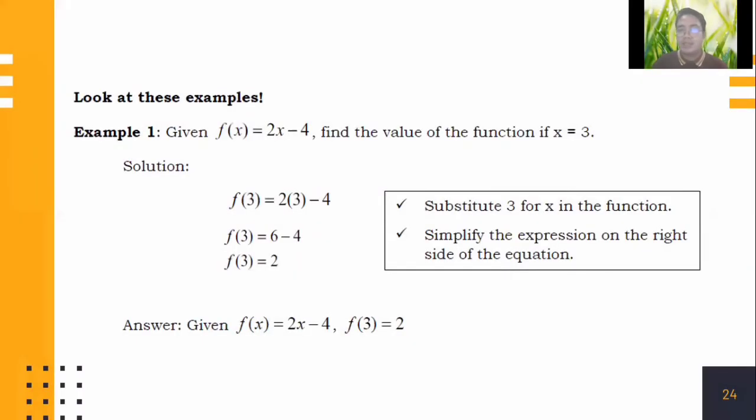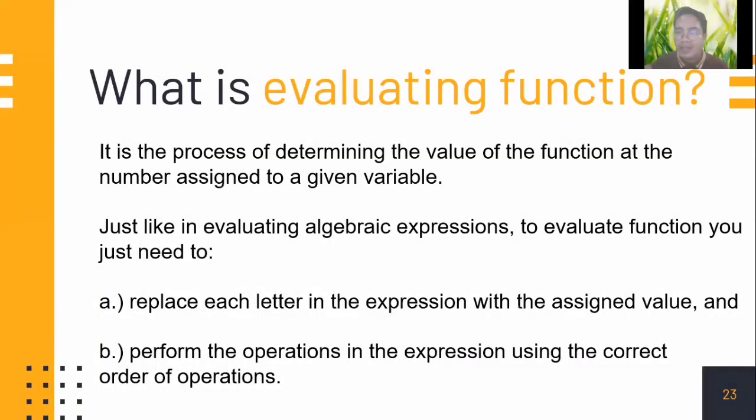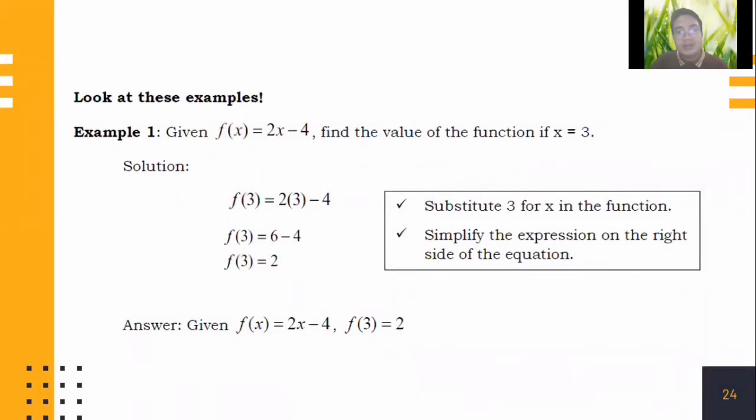So look at these examples that we have. This is found in the modules that I have distributed to my students. Example: given that f of x equals 2x minus 4, find the value of the function if x is equal to 3. Based on our direction, replace each letter in the expression with the assigned value. The letter is x, so we need to find the value of the function when x is equal to 3.